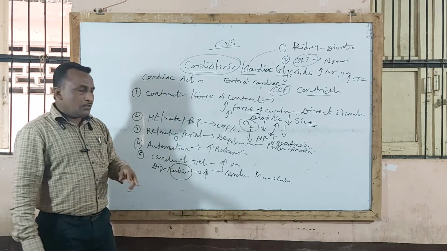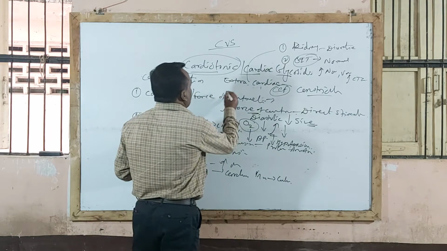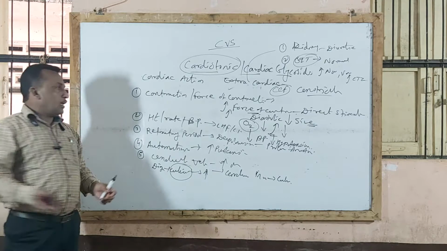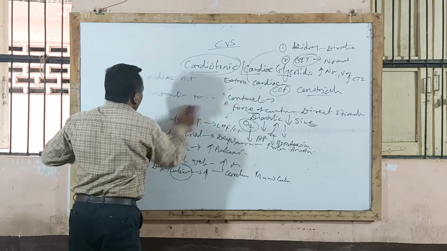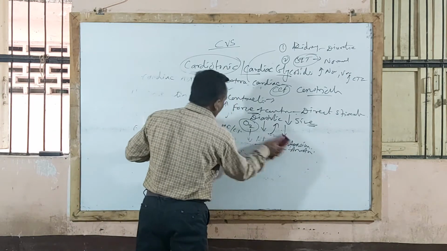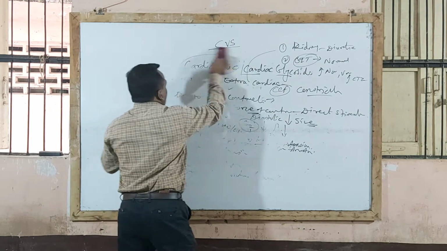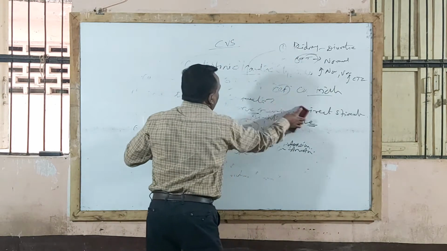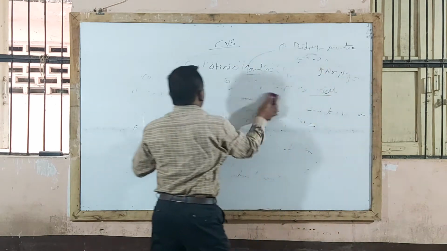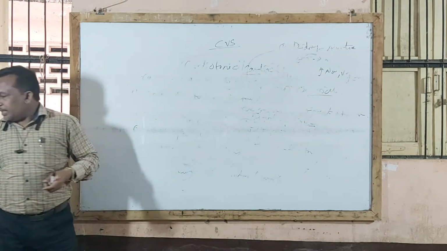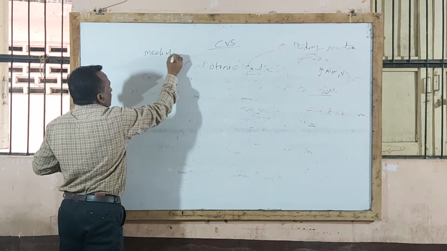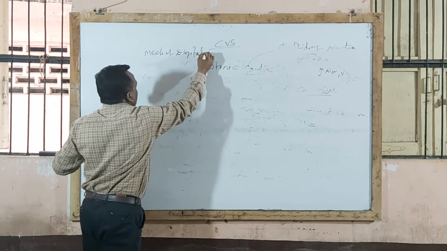Or another way, instead of asking pharmacological action, they may ask you to give the reason why digitalis is called a cardiotonic agent. The reason is the action on force of contraction. So this is regarding the pharmacological action of digitalis. Now the next point in this chapter is the mechanism of action of digitalis. How does digitalis increase force of contraction? That is called the mechanism of action of digitalis, or also called the